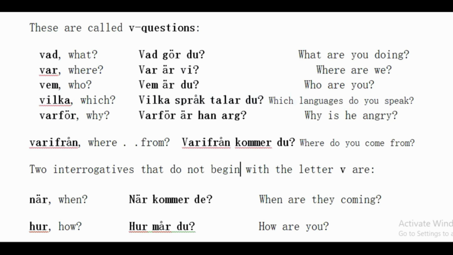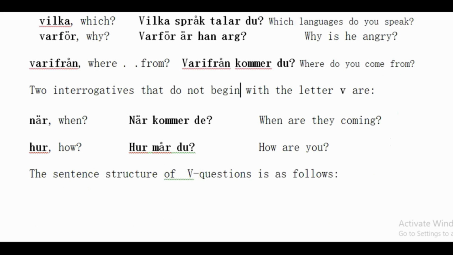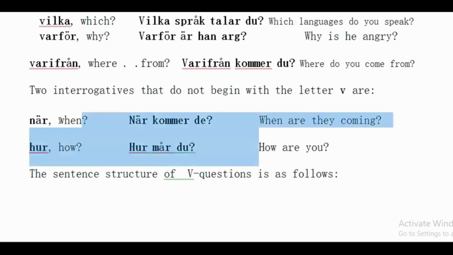We have two more interrogative questions that we have mentioned here. They don't start with V, but still we will use them. The first one is när. That means when. När kommer dom means when are they coming. And the next one is hur means how, that we have learned here. Hur mår du means how are you. So they are interrogative questions like the V questions. That's why we have added them here.